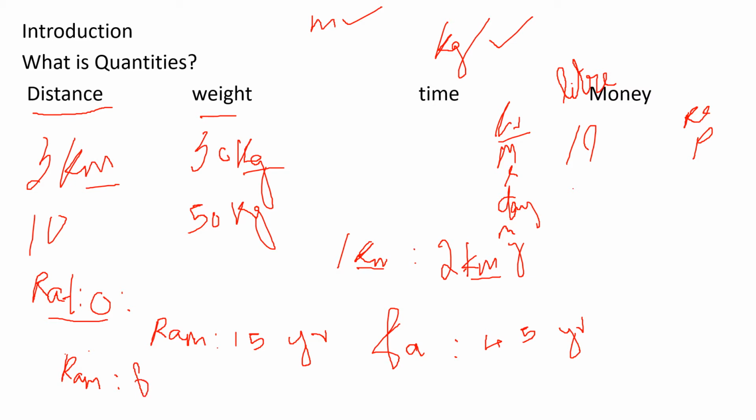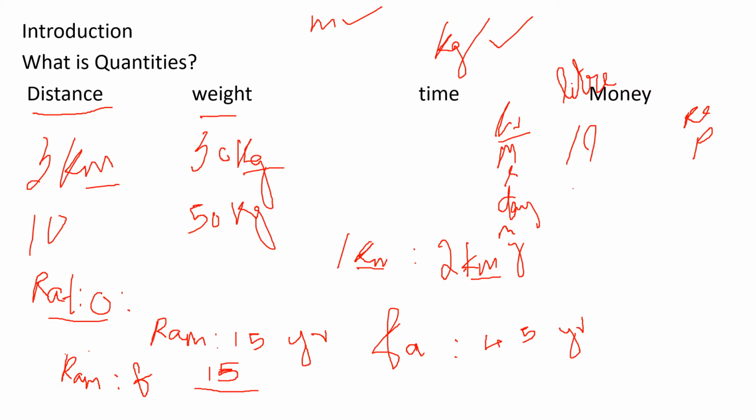I have mentioned Ram first, so you have to write Ram first. Don't write father first. How many years old is Ram? 15. And ratio means I can use this division symbol also.